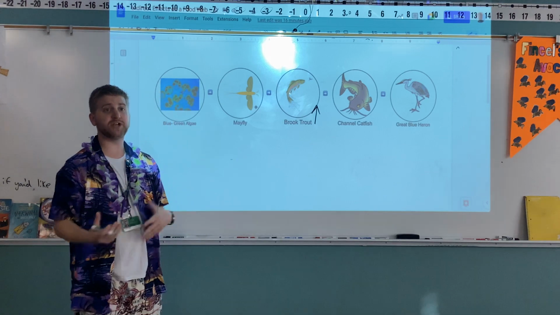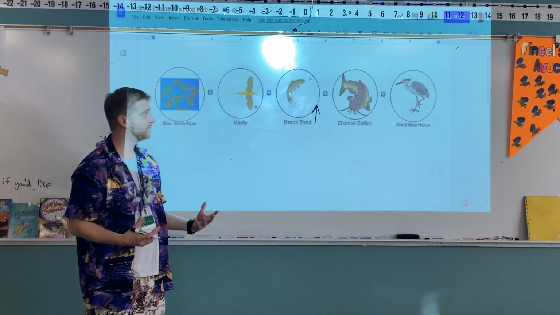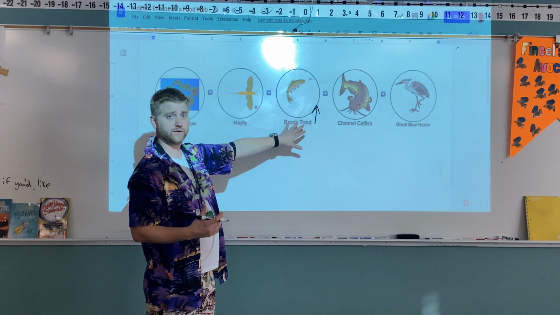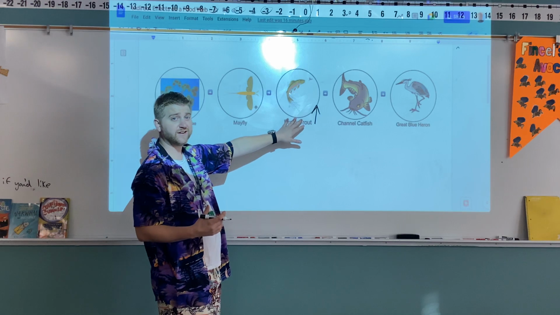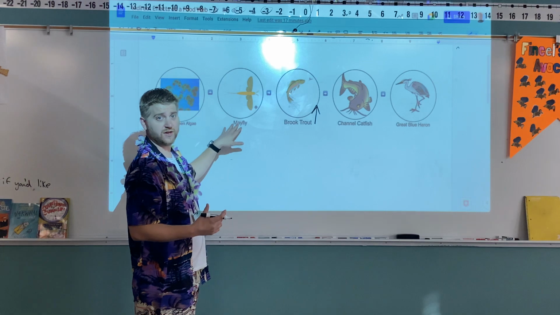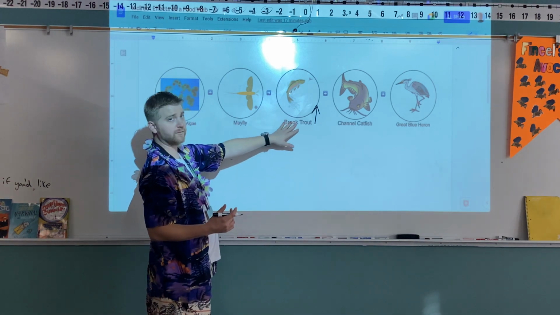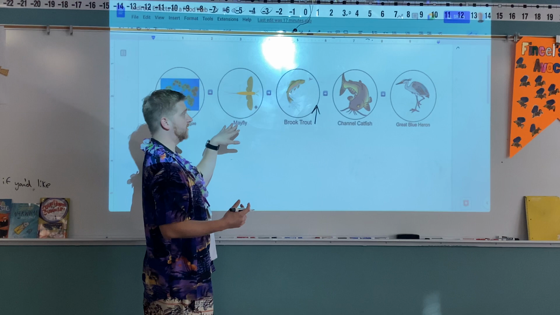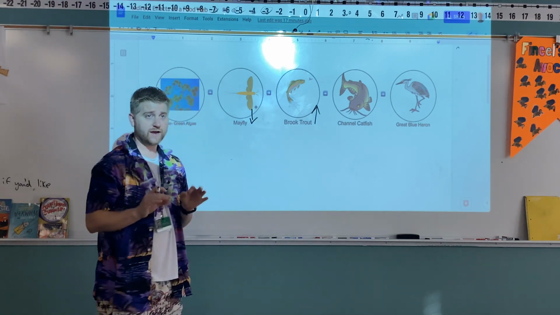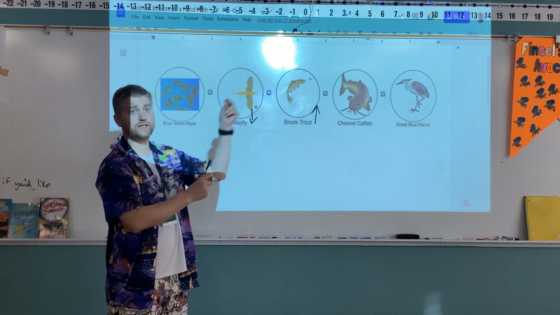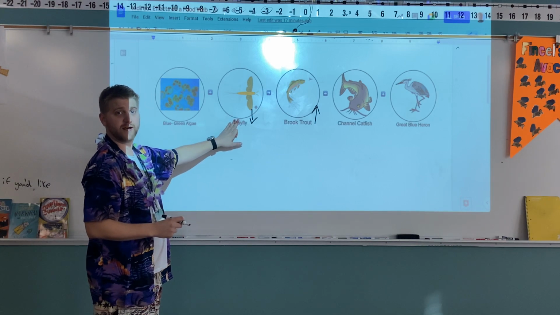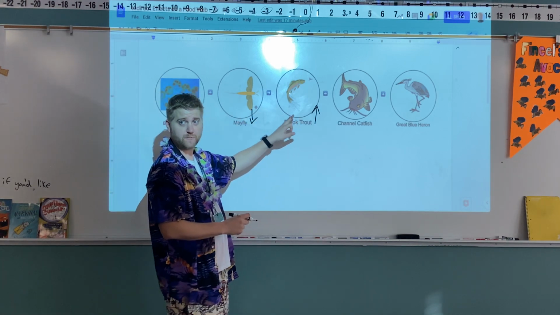Now this is going to cause some changes in our ecosystem. The first change: if there's more brook trout, that means they're going to eat more, and they're going to have a direct effect on the mayfly. If there's more brook trout eating more, that's going to cause our mayfly population to decrease. Now that was a direct effect, but that's going to lead to our indirect effect, because with there being less mayflies, because they're being eaten by the brook trout,